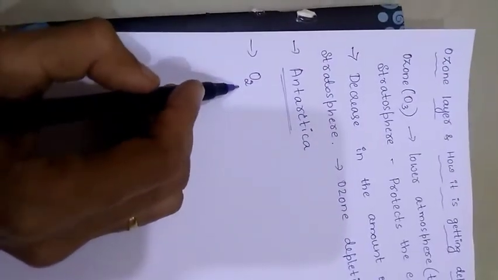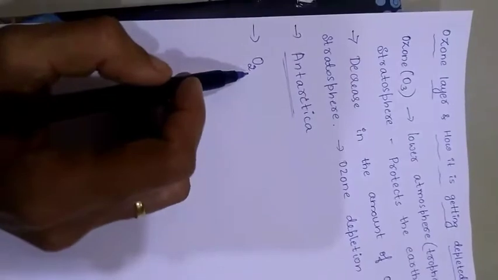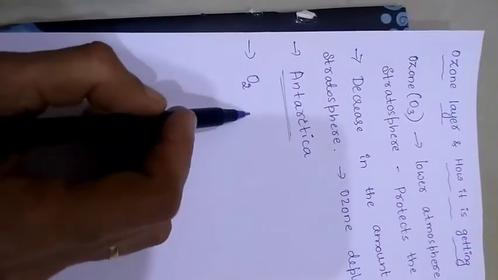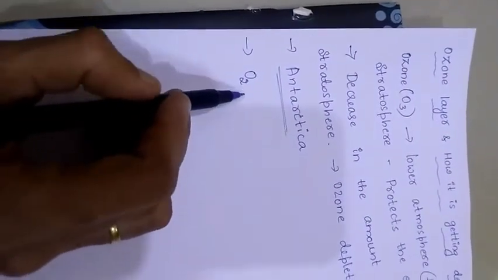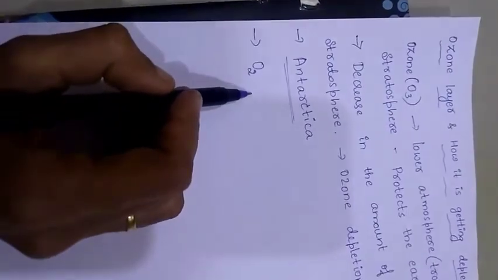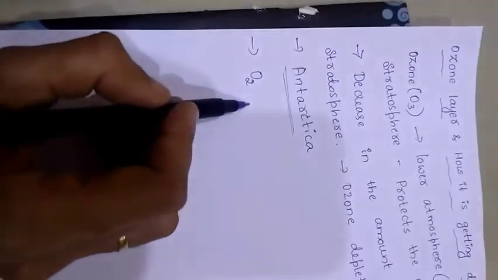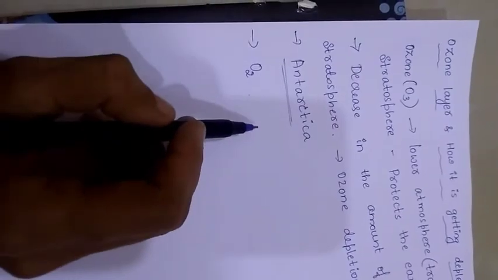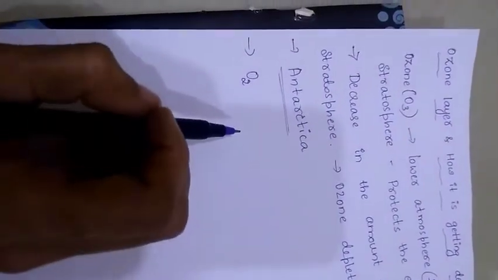These oxygen molecules absorb energy from the UV radiations of the sun, and then they split into single oxygen atoms.